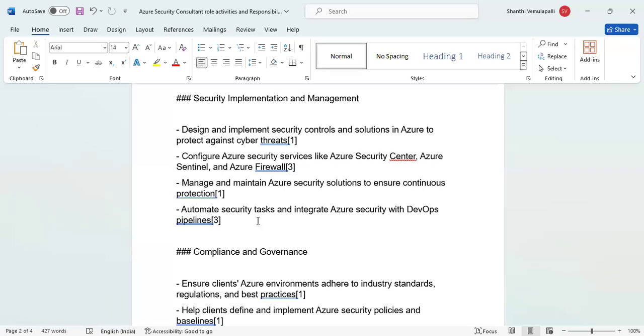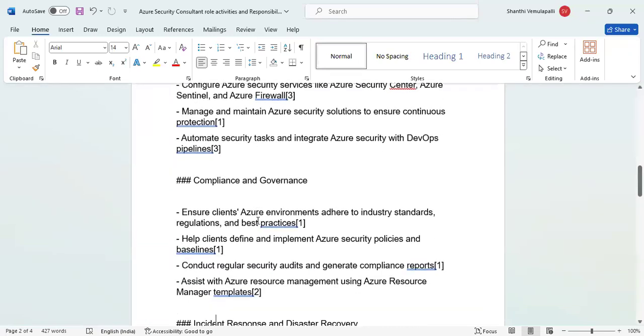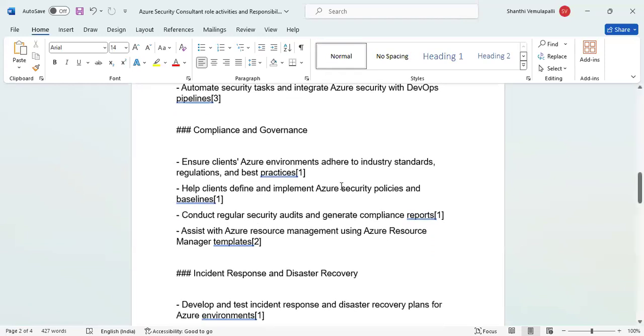Okay. So next one is compliance and governance. Ensure clients' Azure environments adhere to industry standards, regulations, and best practices. We discussed that there is a compliance process for each business domain. Domain wise also, they need to consider the regulatory compliance activities. Help clients define and implement Azure security policies and baselines. So these are coming from the best practices. Then conduct regular security audits and generate compliance reports.